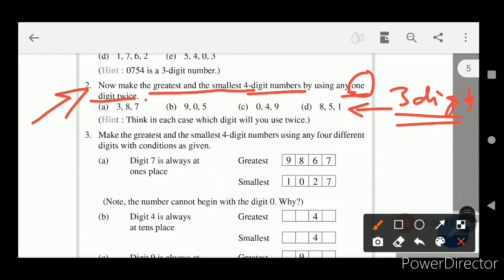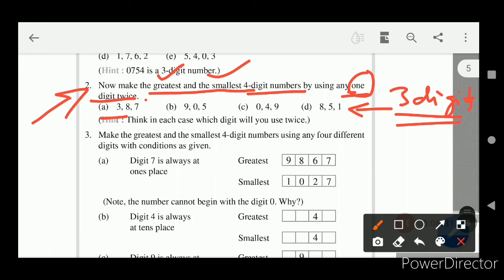This is our condition, any one digit twice. So the tricky part is, which one will we be repeating so that we get the greatest and smallest 4-digit numbers. So let us see the first example.